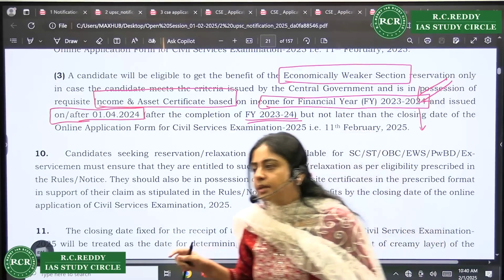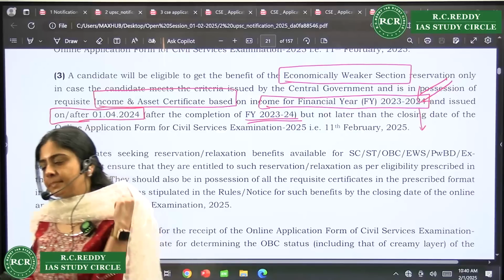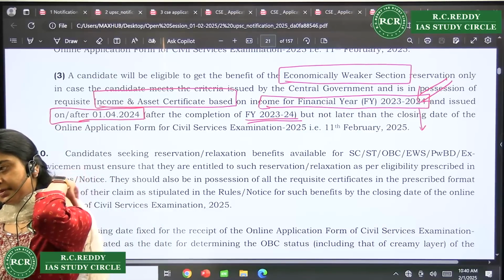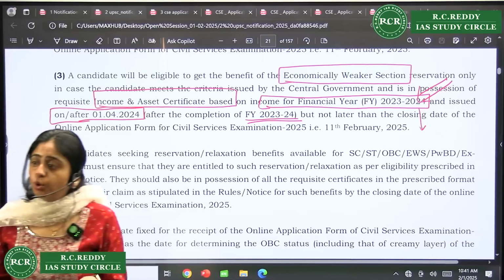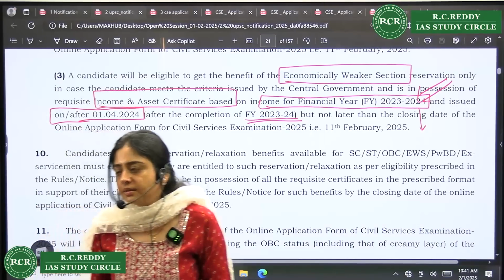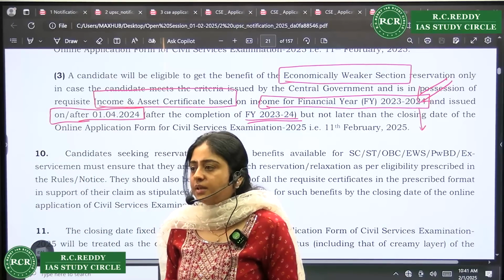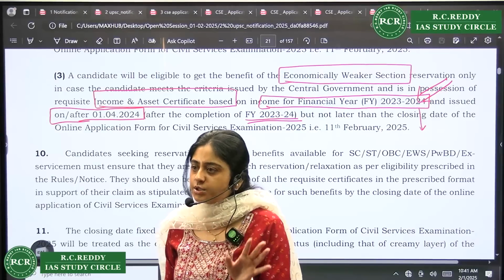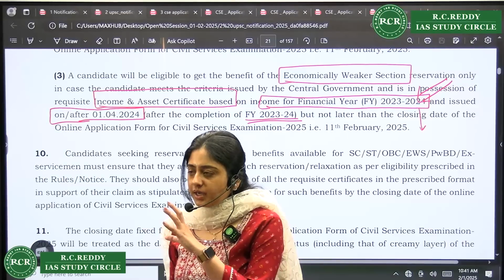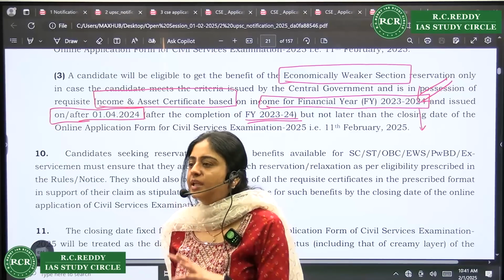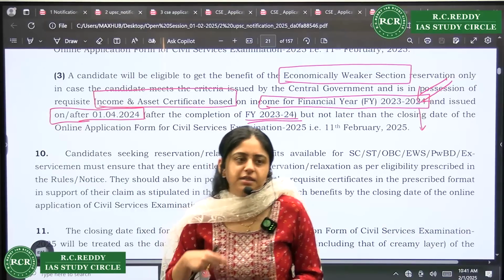Right? Yes. Regarding family income of EWS, is salary also included in that, or else? Yes. Total family income. Unlike OBC, OBC is different. In OBC, salary is not included. That's a different issue. In EWS, the total family income is included. Even the salary. Yes, everything. Agriculture anyhow is exempt. That is true for any kind of category. Agriculture income is not included. But in your EWS, total family income, right? Everything is included.